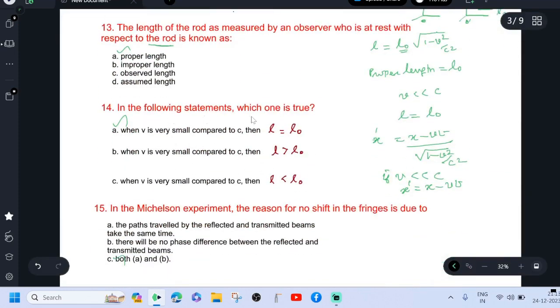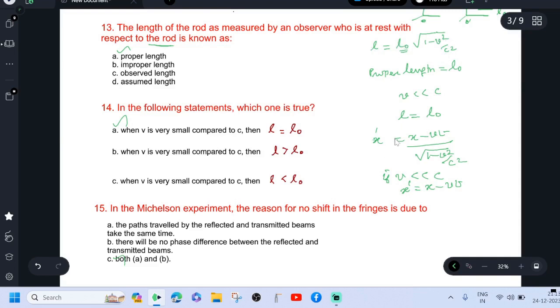In the following statement, which one is true? When V is very small compared to C, then L equal to L naught. This statement is true because in this expression, V is far lesser than C, then the V square by C square term is negligible. So L equal to L naught.